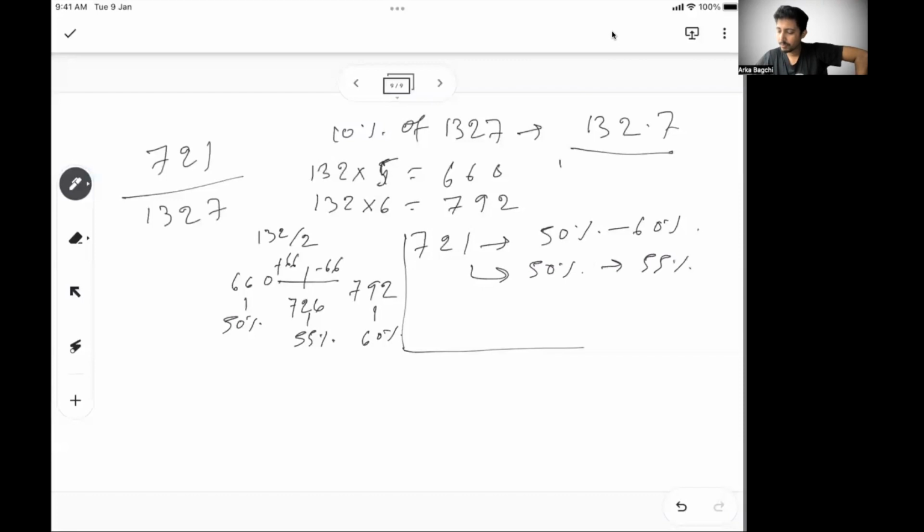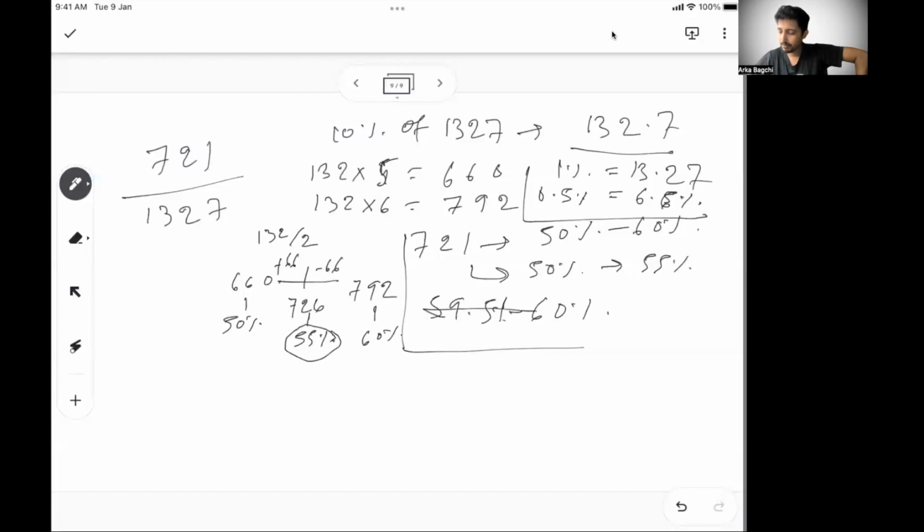Now I know 1% is 13.27. So 726 is 55%. I cannot go down by another 13 units because I have to go down by only 5 units. So then 0.5% is somewhere around 6.5 or 6.6. So it is between 59.5 to 60% is my answer. Because I can't even go down by 0.5% also, because 0.5% means 6.5, 6.6 units go down.